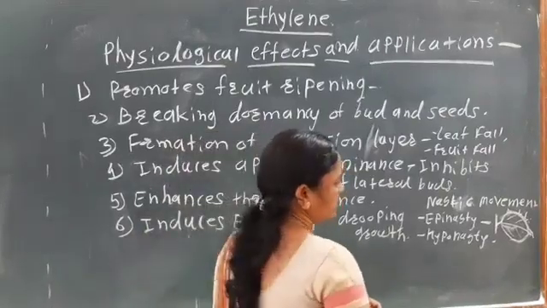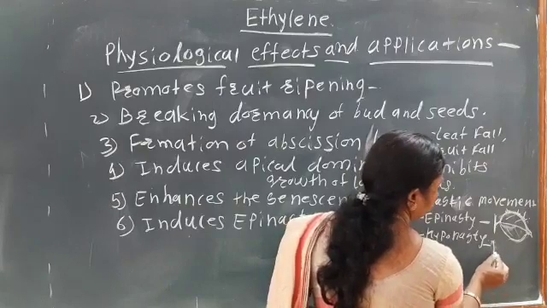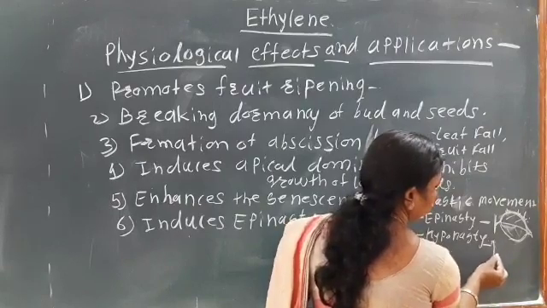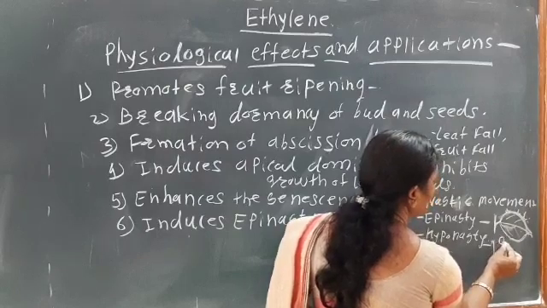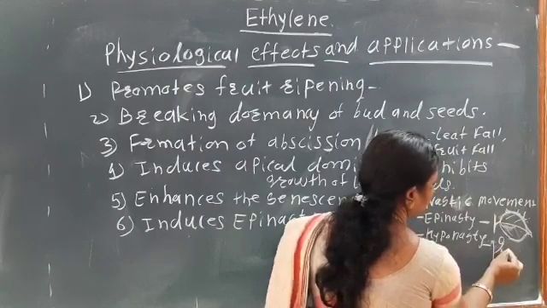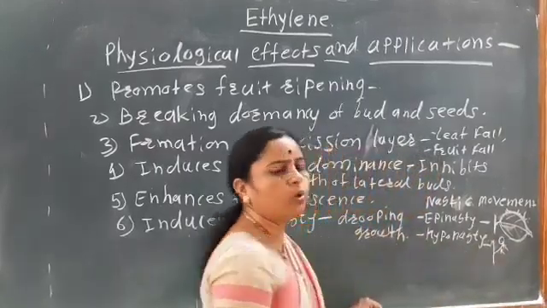Hyponasty means what? In some flowers we see the hyponasty movement. That is, the growth of the lower portion is higher. So here in the flower, it mainly grows in the upward direction. So here the growth is higher from the lower region.